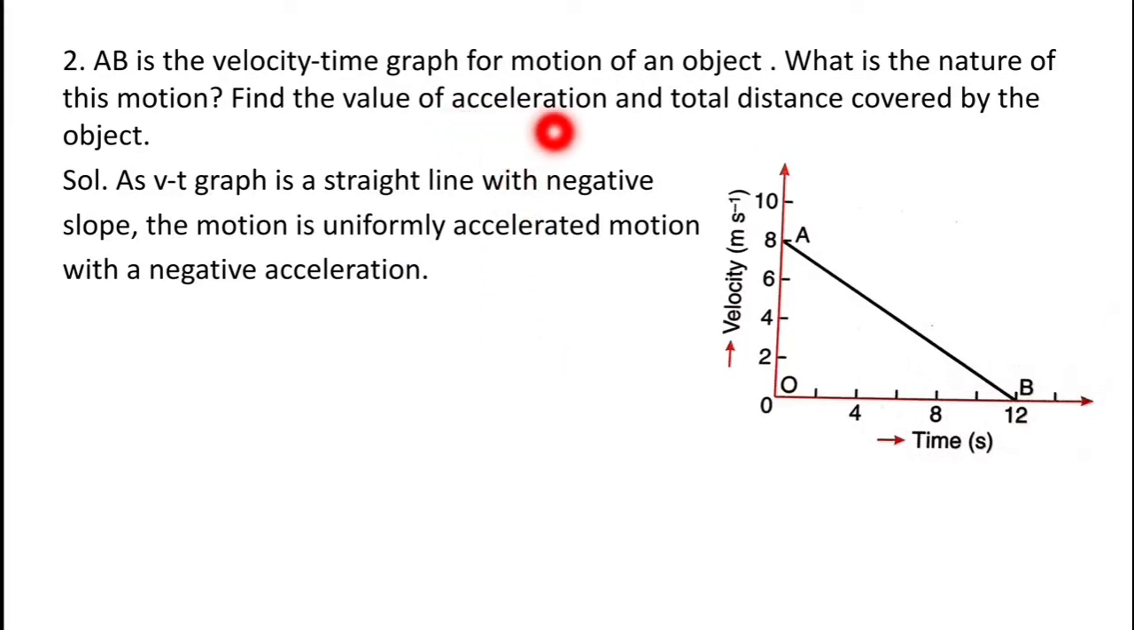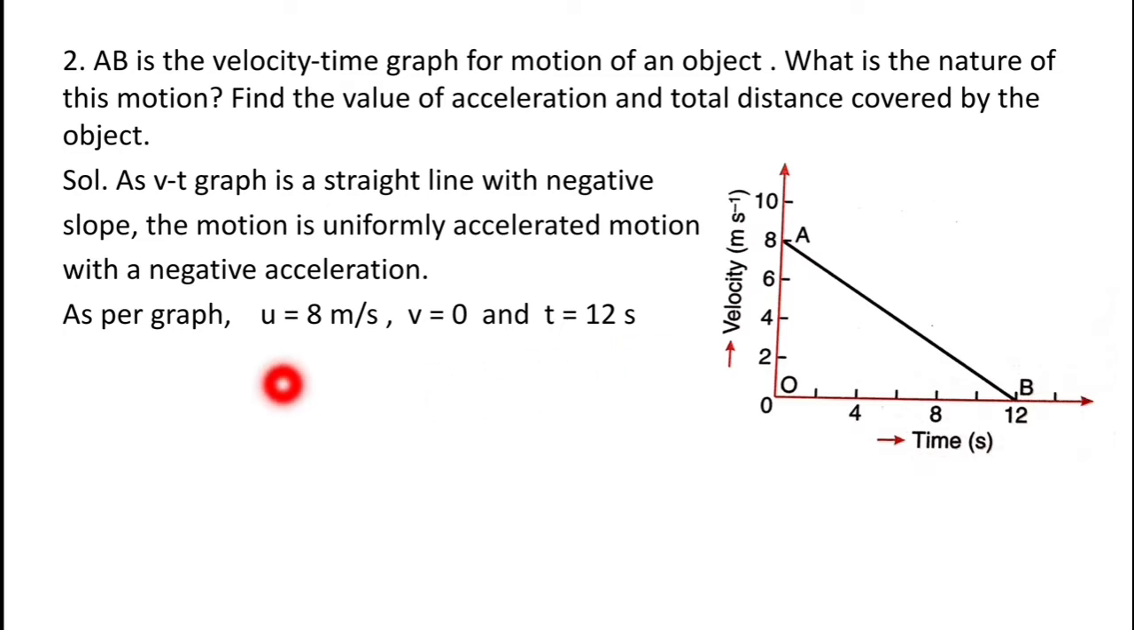Again, we have to calculate acceleration with the help of this given graph. For acceleration, we need the change in velocity. From this graph, it is clear that the initial velocity at time t equal to 0 second is 8 meter per second. And finally, the object comes to rest. So the final velocity is 0 at time t equals 12 second. So we can write initial velocity u equals 8 meter per second, final velocity v equals 0, and time interval t equals 12 second.